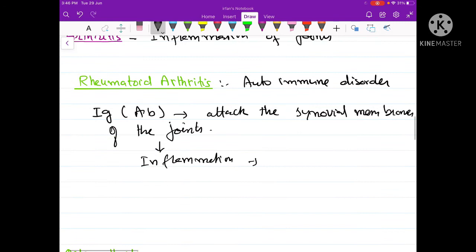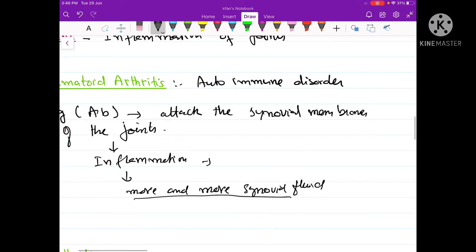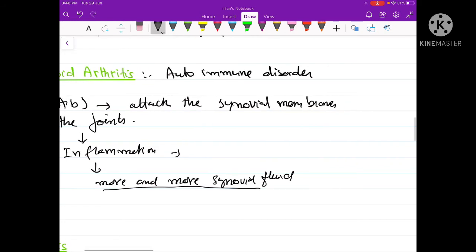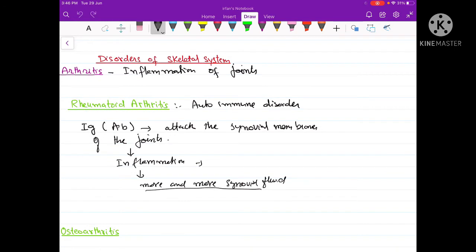As a result of this inflammation, the synovial membrane starts producing more and more synovial fluid. As a result, the entire joint becomes inflamed, and the person suffers a lot of pressure and pain in the joints. Later on, the synovial membrane starts producing certain granules, and those granules then start damaging the cartilage surrounding the synovial membrane.